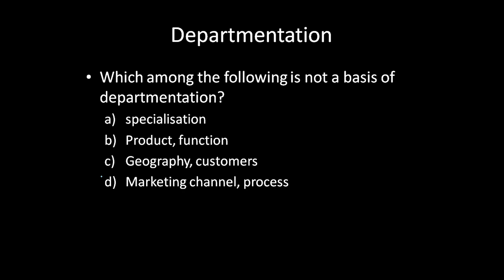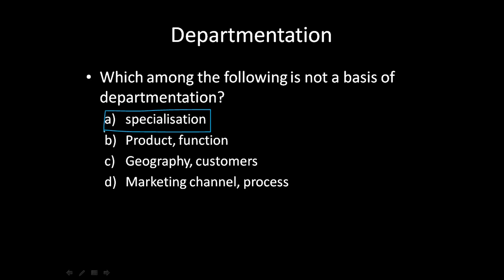Which among the following is not a basis of departmentation? Okay, কোন বেসিসে আগে আমরা কি দেখেছি, আমরা need for departmentation দেখেছি, এখন আমরা basis of departmentation মানে কি, এটার উপর আধার করে আমি ডিপার্টমেন্টেশন করতে পারি। ঠিক আছে, এবার you have four options. Option A specialization, option B product function, option C geography customers, option D marketing channel. The answer is option A, specialization.